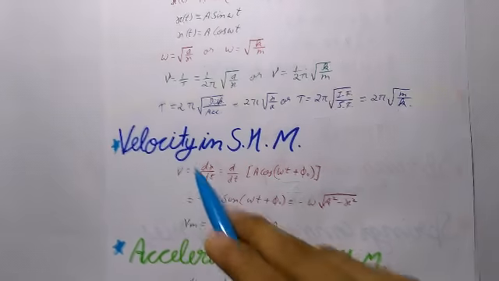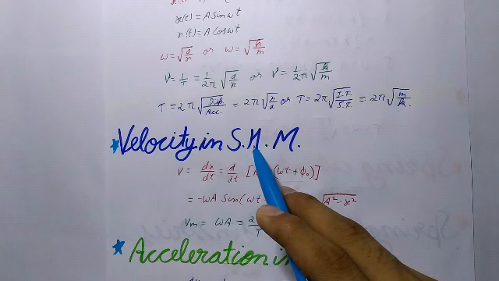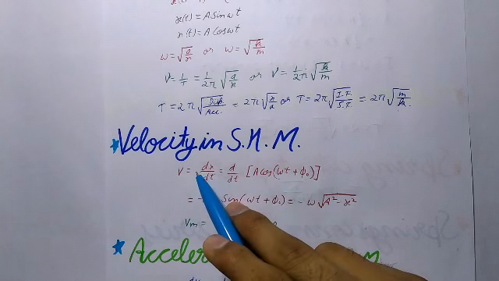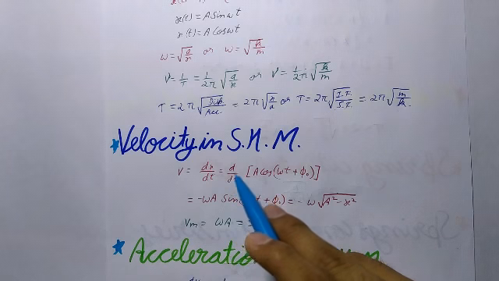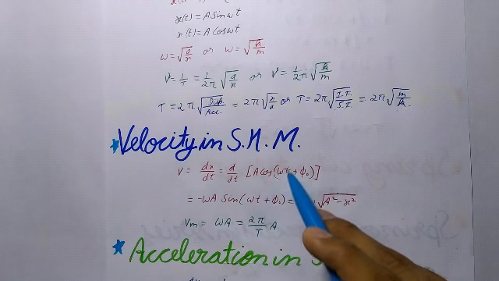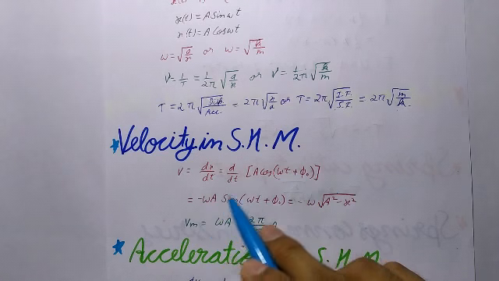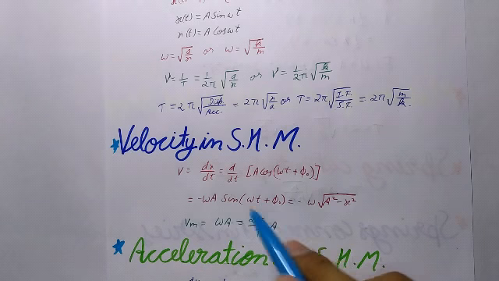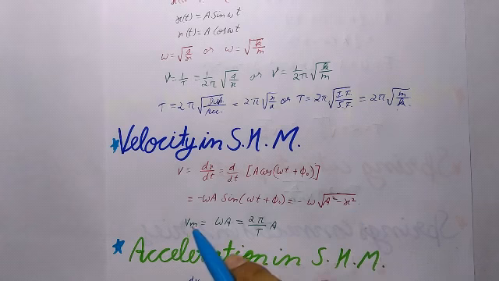Now next is velocity in simple harmonic motion. It is the rate of change of displacement of the particle at any instant. It is given by v = dx/dt = d/dt [A cos(ωt + φ₀)], which will be equal to −ωA sin(ωt + φ₀), which will be equal to −ω √(A² − x²).